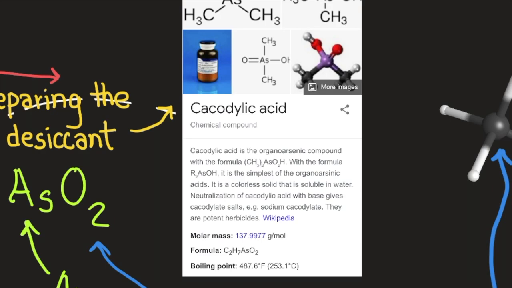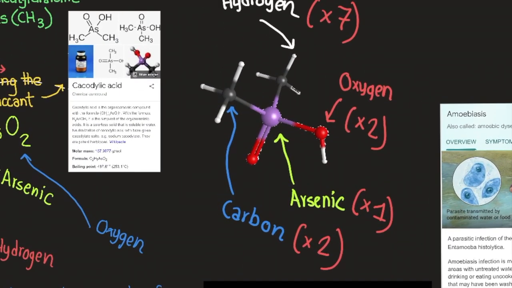Its molar mass is 137.997 grams per mole. Its formula is C2H7AsO2. Its boiling point is 487.6 degrees Fahrenheit or 253.1 degrees Celsius. Let's continue. This is the molecule of cacodylic acid. Again, its formula is C2H7AsO2. Here are the 7 hydrogens, 1, 2, 3, 4, 5, 6, 7. Here are the 2 oxygens, 1, 2. Here's the 1 arsenic, and here are the 2 carbon atoms.